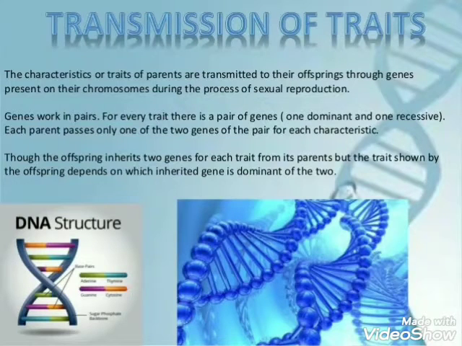Please note that the genes for tallness and dwarfness are not to be considered two different genes. They are just two forms of the same gene, which controls only one characteristic feature of the plant, that is the length of its stem. There can be an increase in the length of the stem, making the plant tall, or a decrease in the length of the stem, making the plant dwarf.